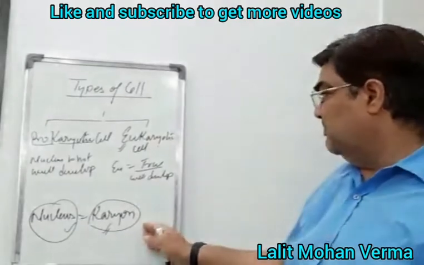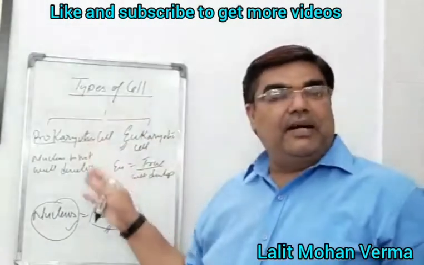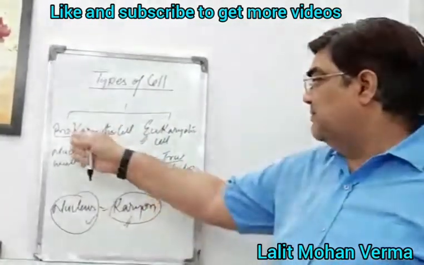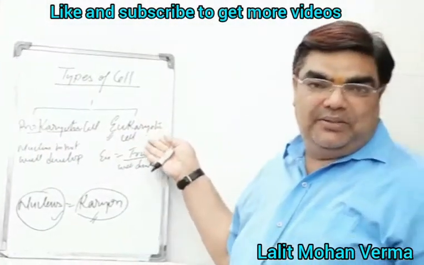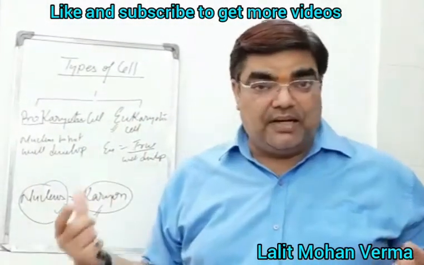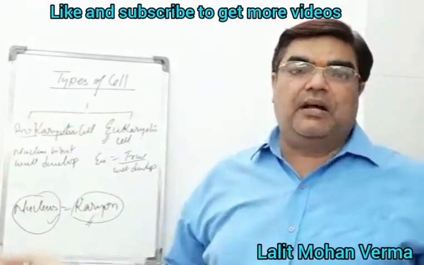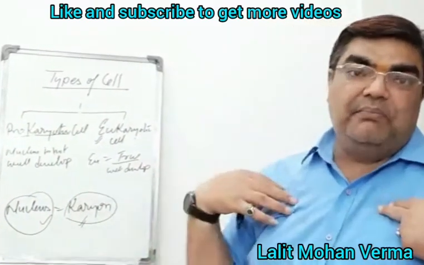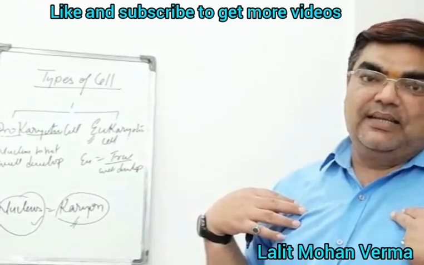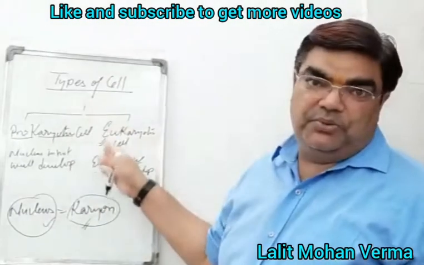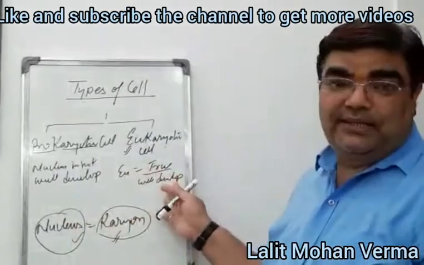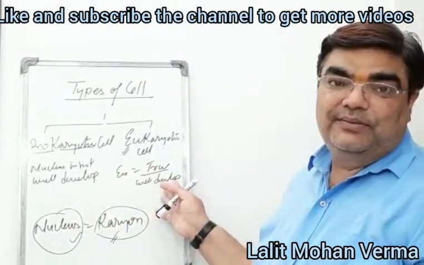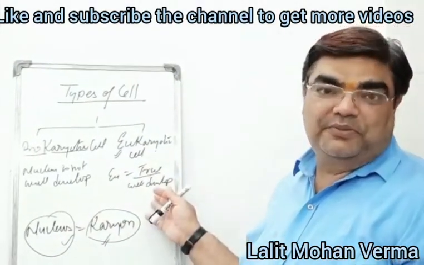So on the basis of the nucleus, the cells are divided into two categories. First one is the prokaryotic cell and the second one is the eukaryotic cell. And the eukaryotic cell is well developed. We have different types of eukaryotic cells. We are made up of eukaryotic cells. Now it is very clear to you. Okay. Can you please give me an example of the eukaryotic cell I have just told? Yes, the cells of your body.